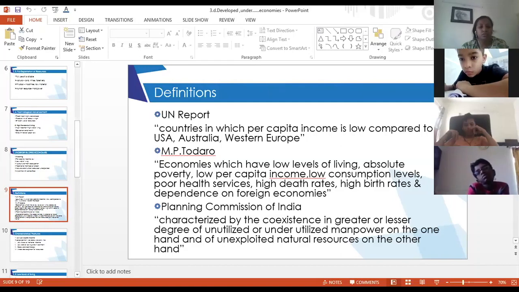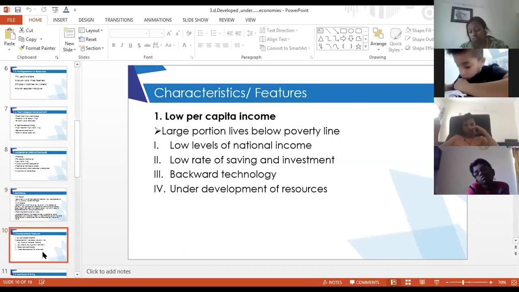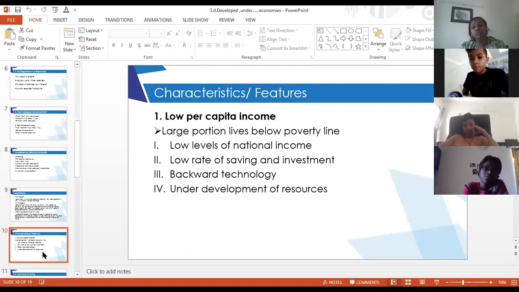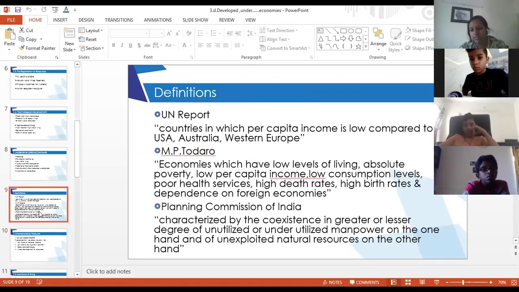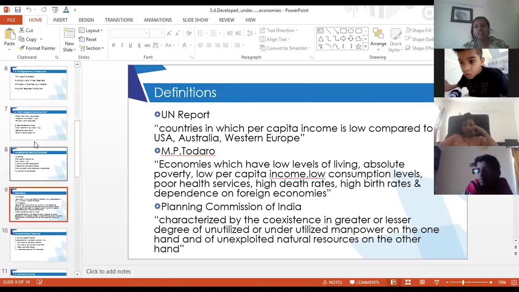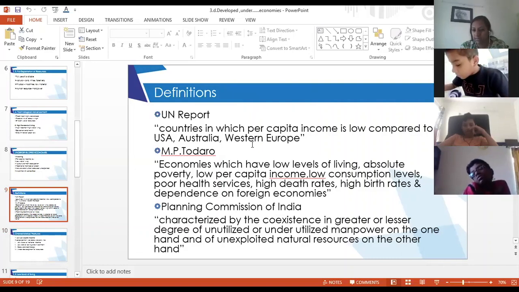Ma'am, do we have to learn all three or just one? You should learn all three, because all three of them have common characteristics. Only the first one, the UN report, has per capita income as a comparison. Otherwise both the others are talking about underutilization of resources, both manpower and natural resources. I have not seen questions like this, but you should learn the definitions as they are.